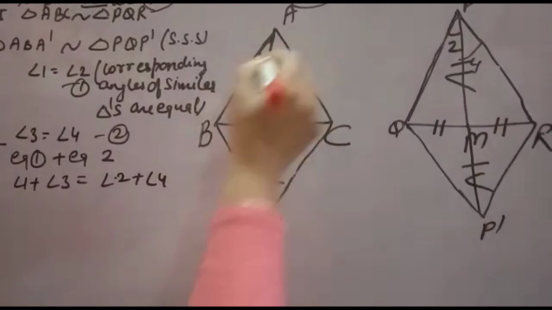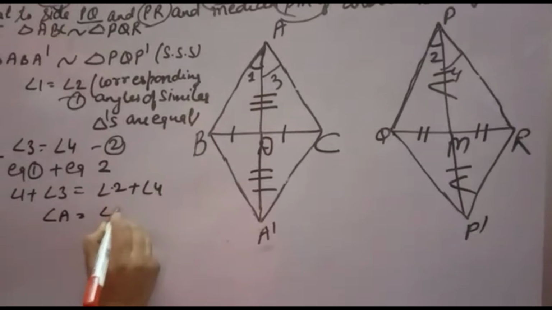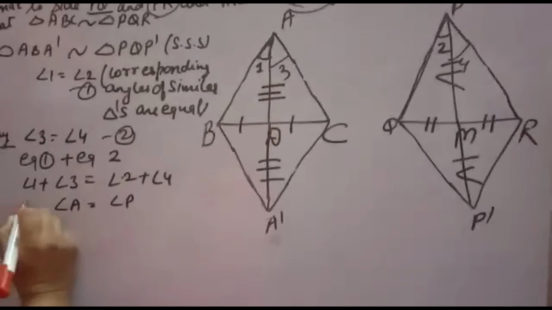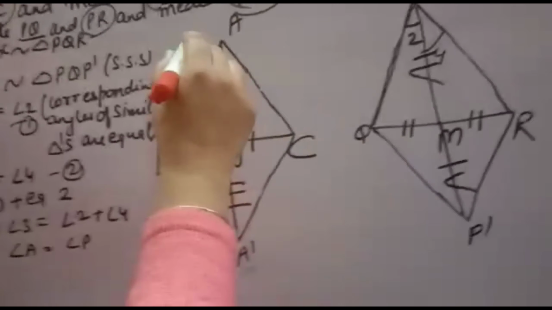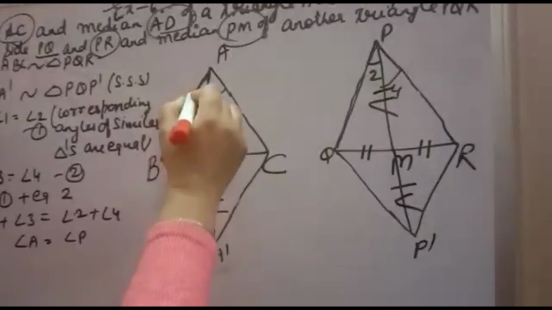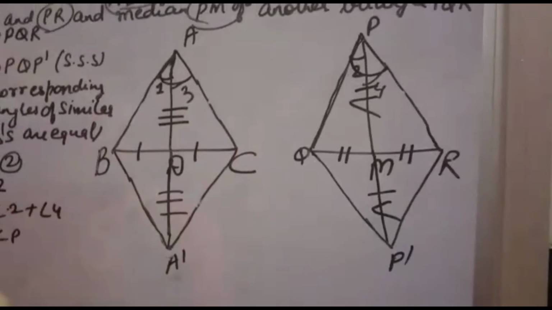Now see, angle 1 plus angle 3 is angle A. Angle 2 plus angle 4 is angle P. That means angle A is equal to angle P. Now it is easy, you only have to prove triangle ABC similar to triangle PQR. This angle you got equal. Now the corresponding sides, you see they are proportional.